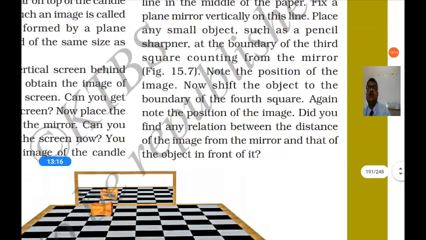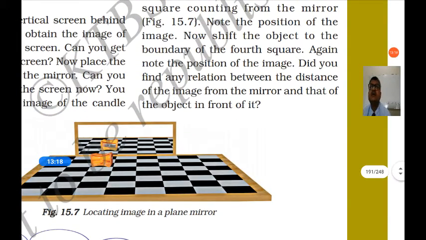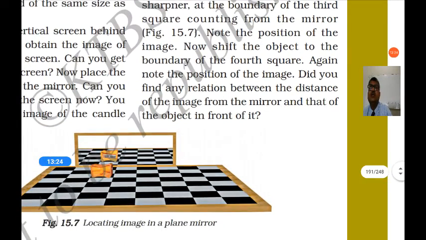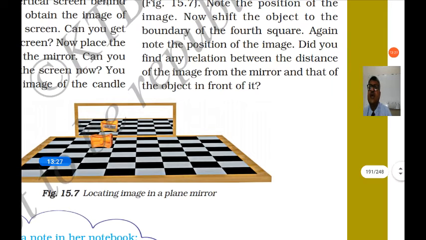Now shift the object to the boundary of the fourth square. Again note the position of the image. So did you find any relation between the distance of the object and the distance of the image from the mirror?